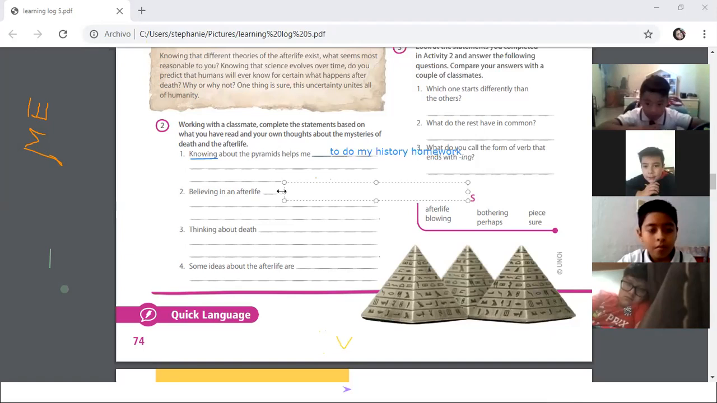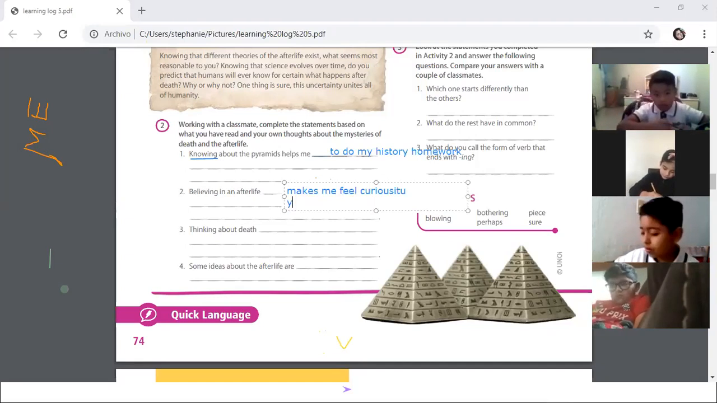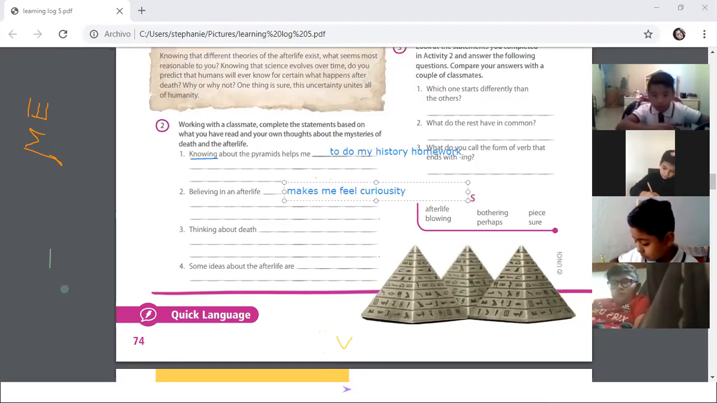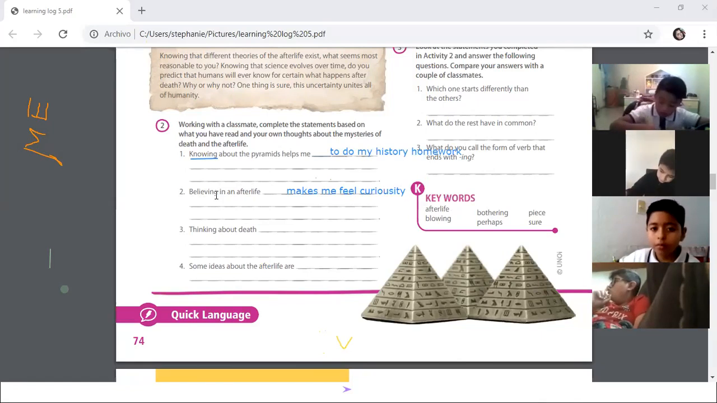Okay, believing in afterlife makes me, like Geo says, makes me feel curious. Curiosity. Okay? Makes me feel curiosity. And where is the gerund here? In the beginning. Exactly. Believing. And the gerund is like a subject, right? Yes.